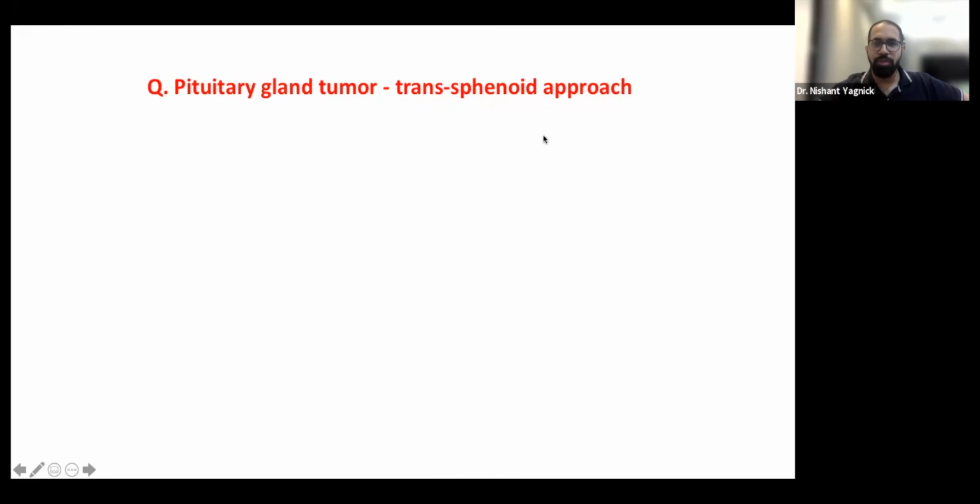Antibiotic and observation. See, again, don't fall for questions with antibiotics, because antibiotics officially have no role in prevention of meningitis. So antibiotic and observation is actually what is done for 2 to 3 days; first we do observation, essentially just observation. That being said, I still think you should mark acetazolamide, because once we have a rhinorrhea, almost everyone will not wait. Once the rhinorrhea or otorrhea is mentioned, we will give acetazolamide. So acetazolamide is still my first choice and most likely the right answer.